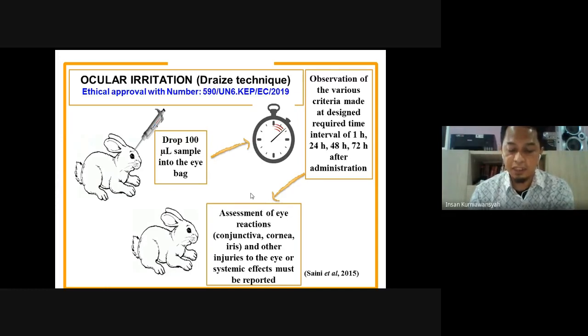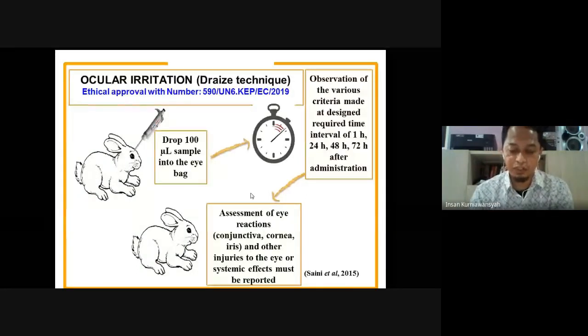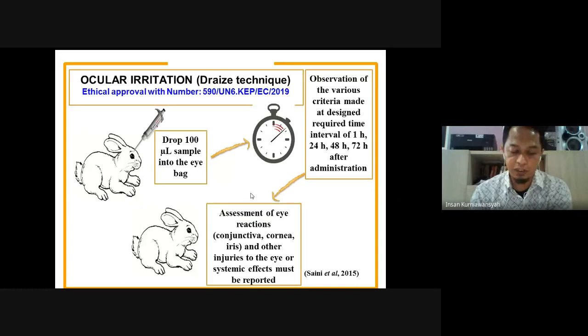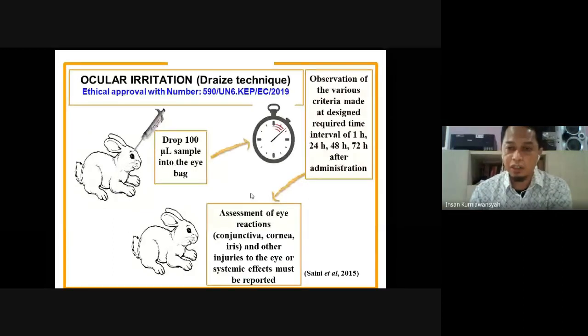Approval of the Institutional Animal Ethics Committee was obtained before commencing the study. Ethical approval has been given by the Faculty of Medicine, Universitas Padjadjaran, with number 590. As the procedure, 100 microliters of the formulation was placed into the lower cul-de-sac, with observation of the various criteria made at the required time intervals of 1 hour, 24, 48, and then 72 hours.